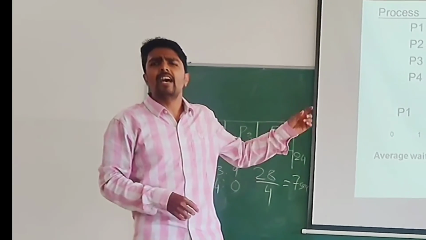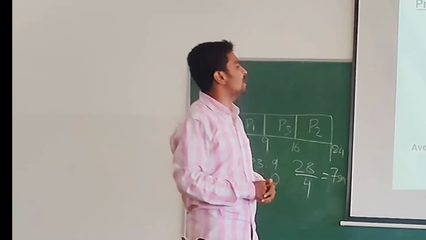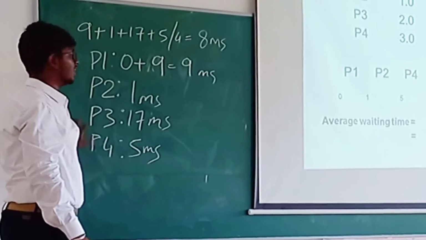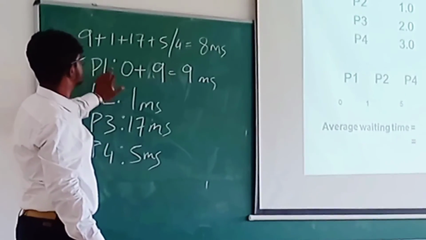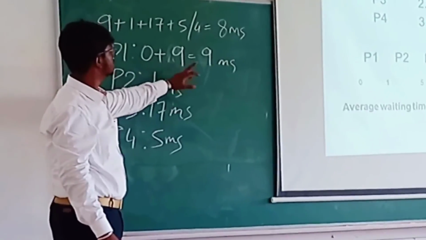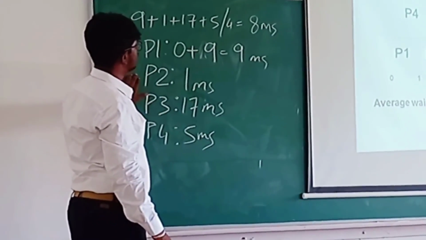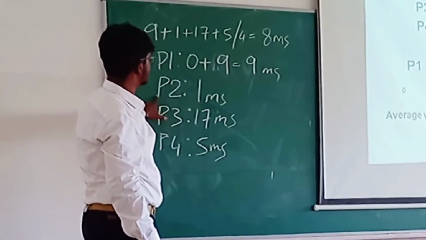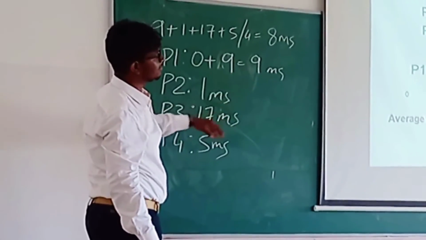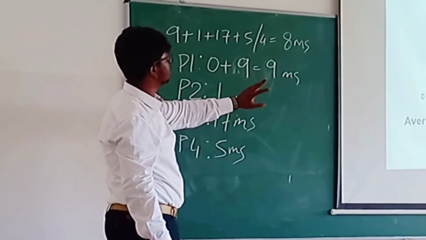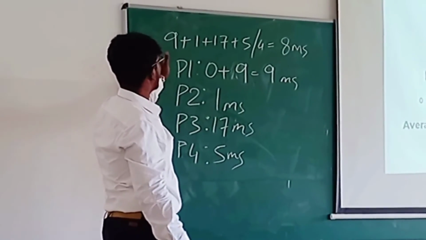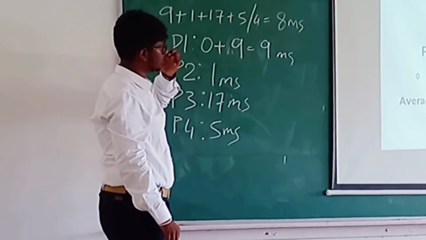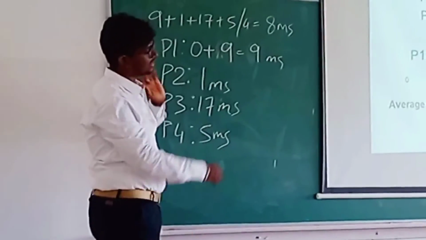And here, if you see the average waiting time, what average waiting time are we getting? According to this, P1 waits first 0 and then 9, so it's 9 milliseconds. P2 doesn't wait, only one time, it will wait for 1 millisecond. P3, 17 milliseconds, and P4 for 5 milliseconds. Adding all these and dividing by the number of processes, we will get the average waiting time.